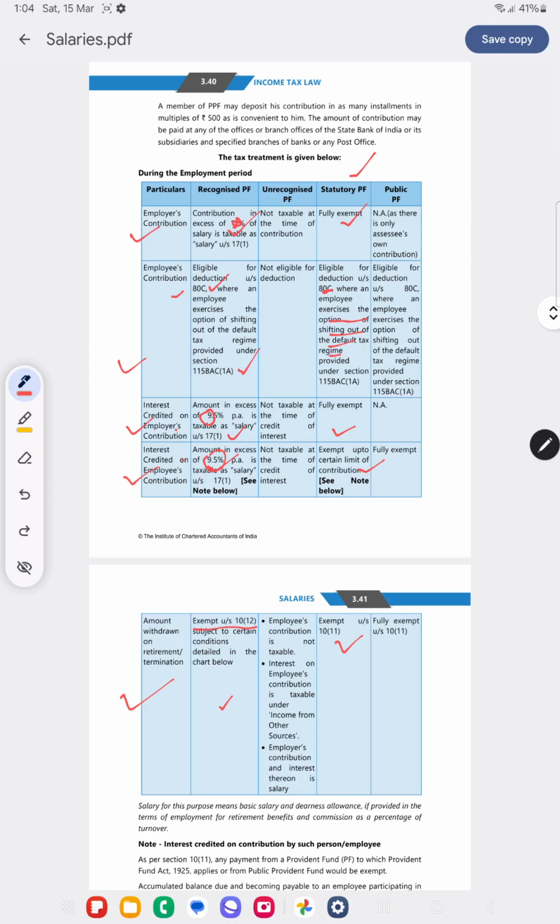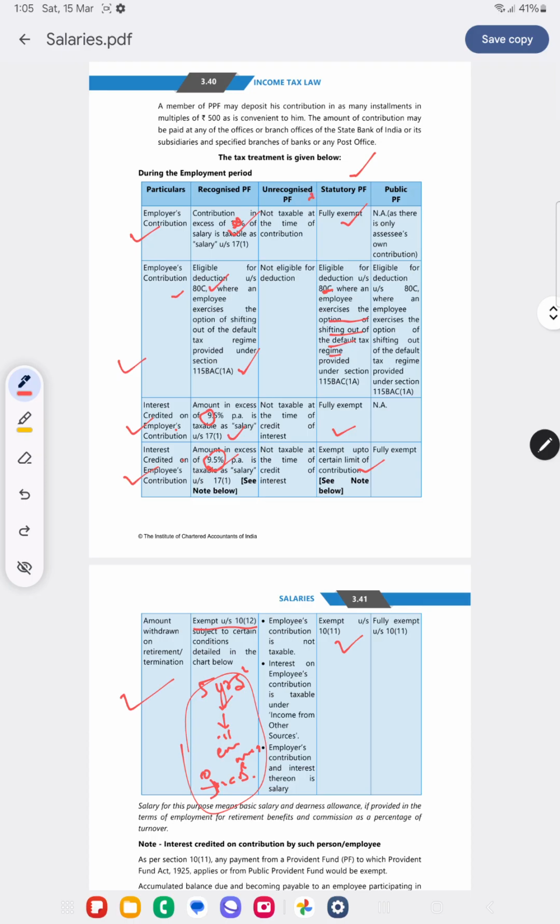What will happen in the case of retirement, amount withdrawn on retirement? We have to check whether he has completed 5 years of service or not. If not, whether ill health, employer's business is shut down, or he has told the old employer to transfer to the new employer's RPF account, or NPS, National Pension Scheme, it is transferred. If these are not the case, then it will be taxable.